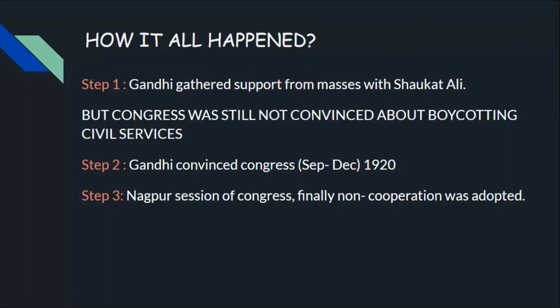So at last Mahatma Gandhi convinced the Congress from September to December 1920, and finally, in the Nagpur meeting, the non-cooperation movement was adopted, but it did not get started. It did not start, it was only adopted.